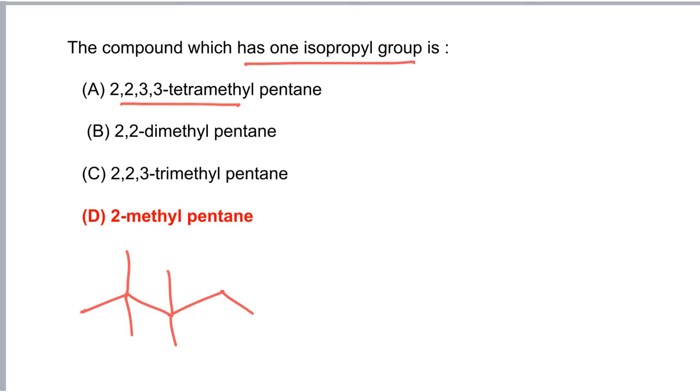If we take the second molecule, option B, 2,2-dimethyl pentane, so pentane is a 5 carbon chain, and the second carbon is attached with a methyl group, so the isopropyl group is not present in the molecule.